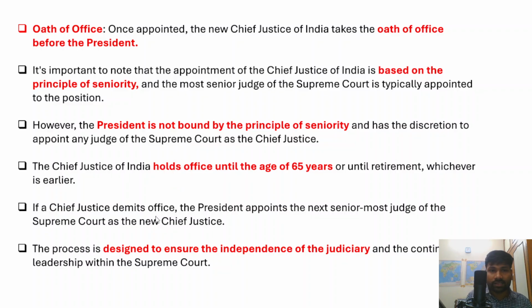And when the Chief Justice demits office, the President appoints the next senior most judge of the Supreme Court as the new Chief Justice. And in fact, the process is designed to ensure the independence of the judiciary and also the continuity of leadership within the Supreme Court as the highest court of appeal in India.